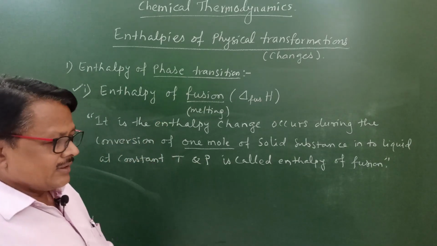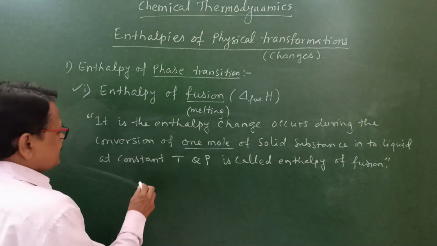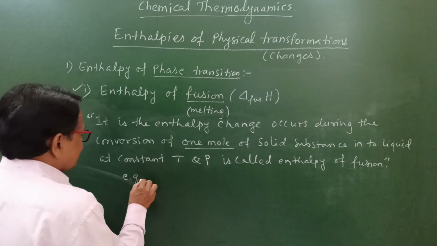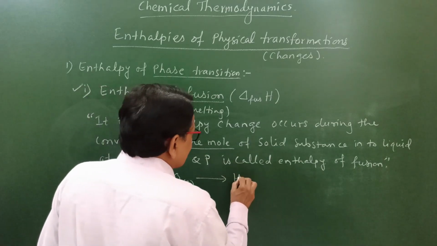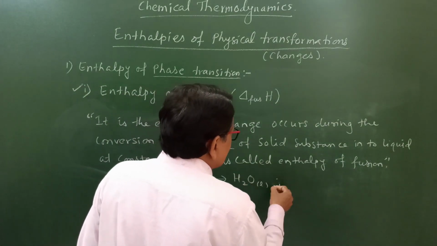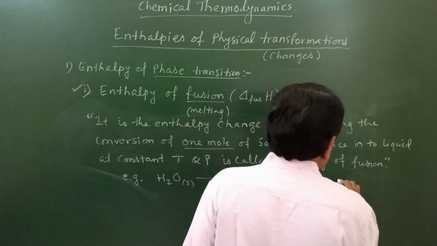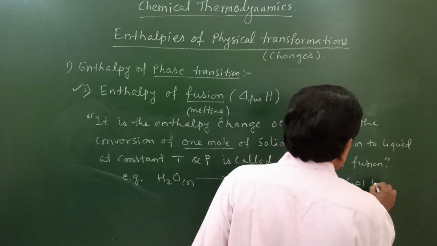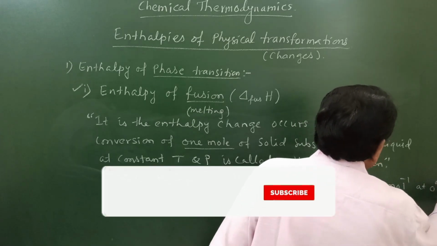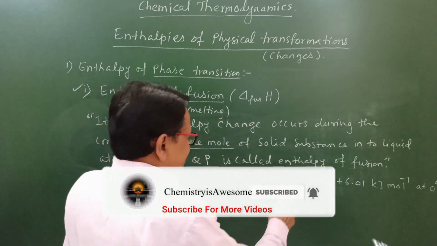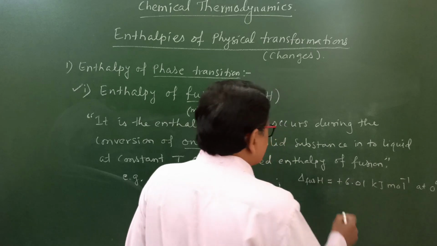We are considering one example here: conversion of solid ice into liquid water. H2O solid gives H2O liquid. Here the enthalpy change taking place, that is delta H, is plus 6.01 kilojoule per mole at 0 degrees Celsius. You see here, this delta H is the enthalpy of fusion.